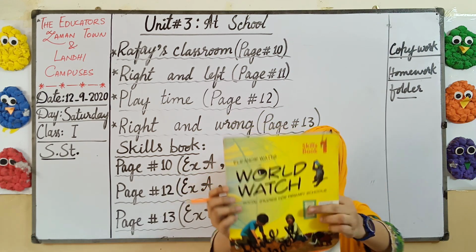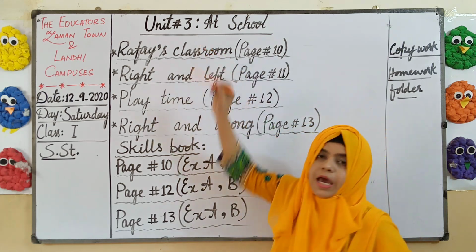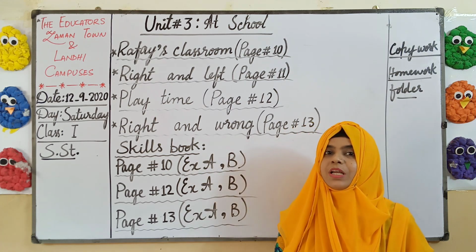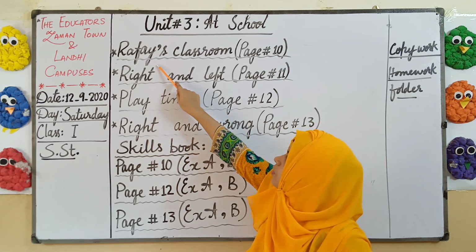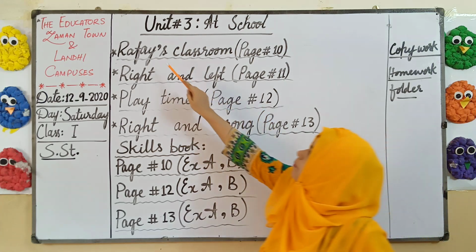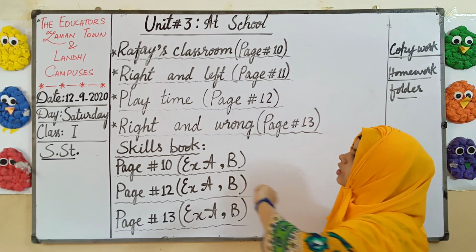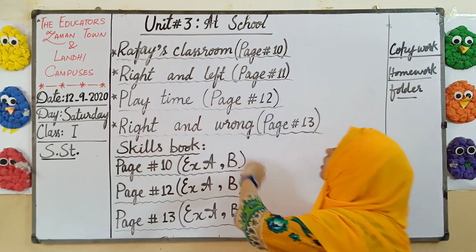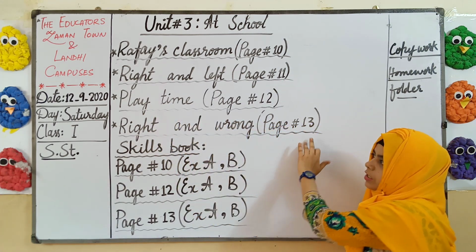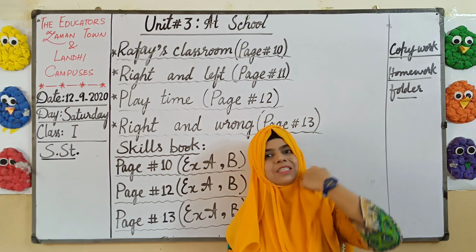Okay, students. Now today we are going to start a new unit. This is unit number 3 and the name of this unit is At School. Wow, it's about school. So what will we read in this unit? We will read page numbers 10, 11, 12 and 13. On page number 10 we will read about Rafi's classroom, and on page number 11 we will read about right and left. On page number 12, we will read about playtime, and on page number 13, we will read about right and wrong.